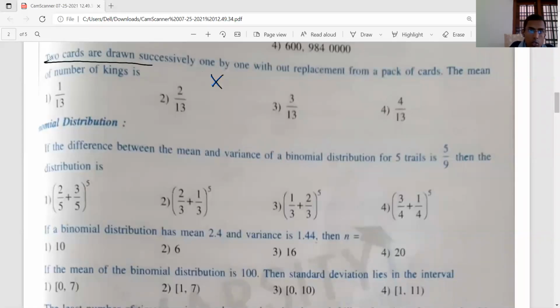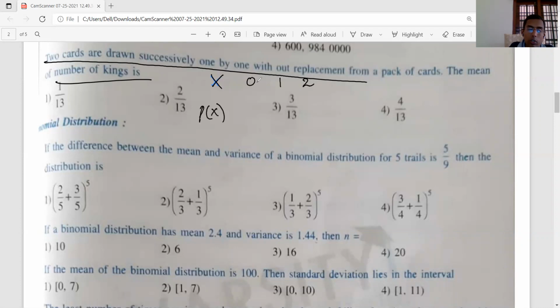Two cards are drawn successively, one by one, without replacement. No, there is no replacement. A card is drawn and kept aside, not replaced. We want the mean of the number of kings. When two cards are drawn, the number of kings can be 0, 1, or 2. You may not get a king, or you may get 1 king or 2 kings.